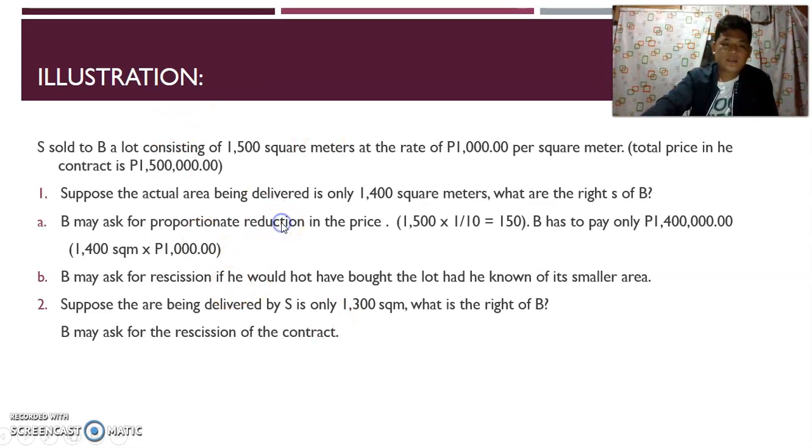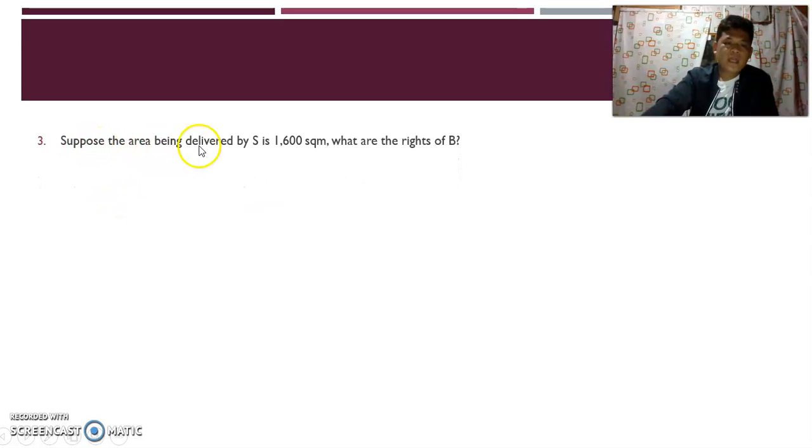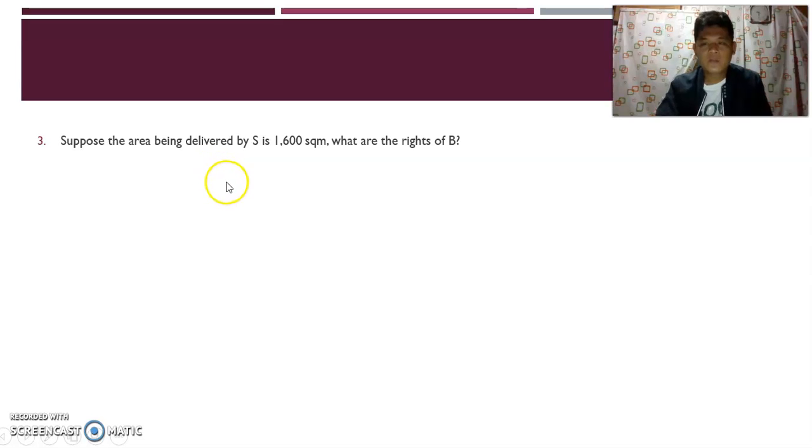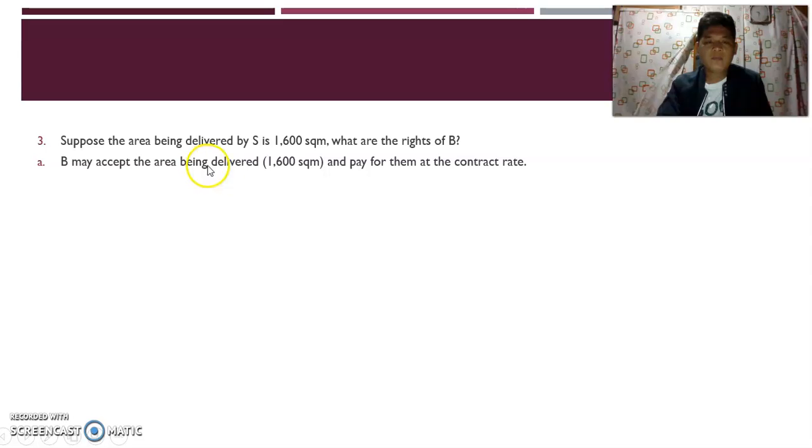Next is number 3. Suppose the area being delivered by S is 1,600 square meter. What are the rights of B? So dito naman class, mas mataas kaysa dun sa nakalagay sa kontrata. So what will be the rights of B? B may accept the area being delivered.